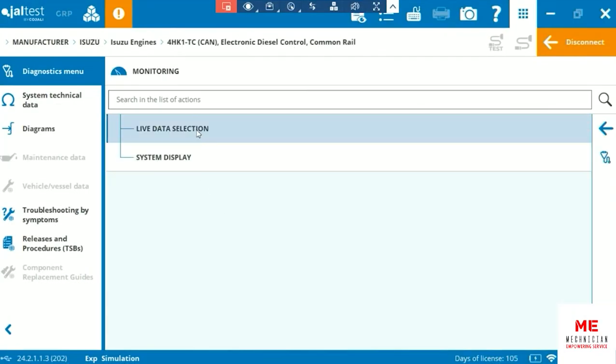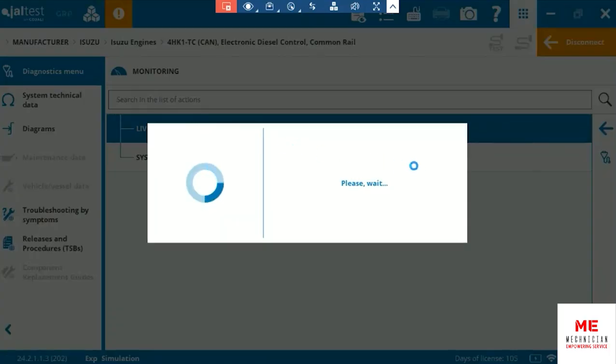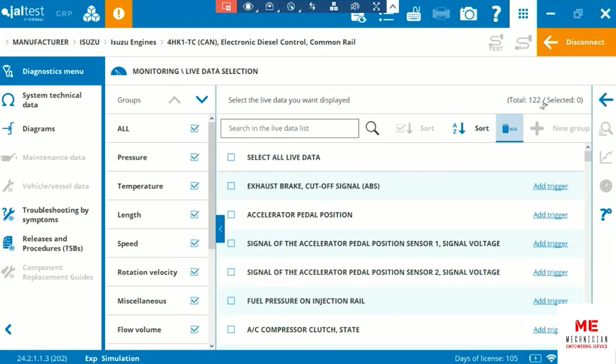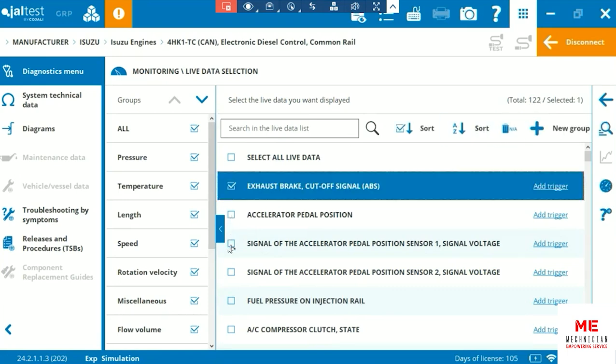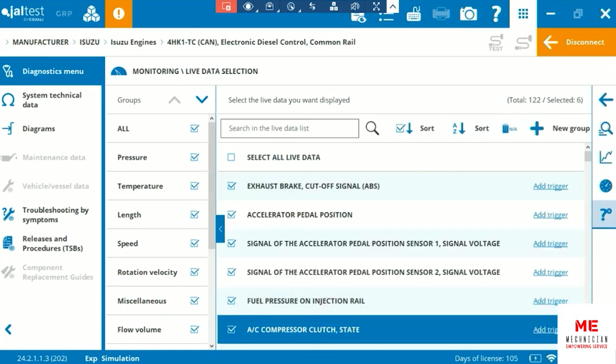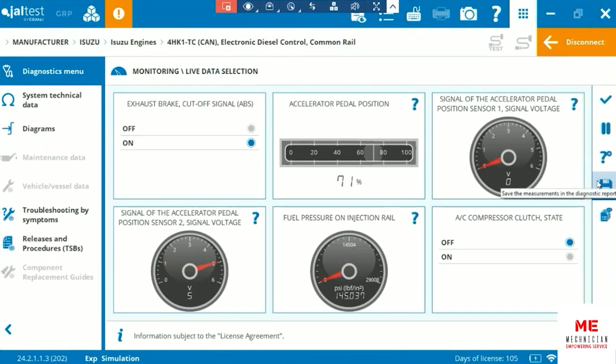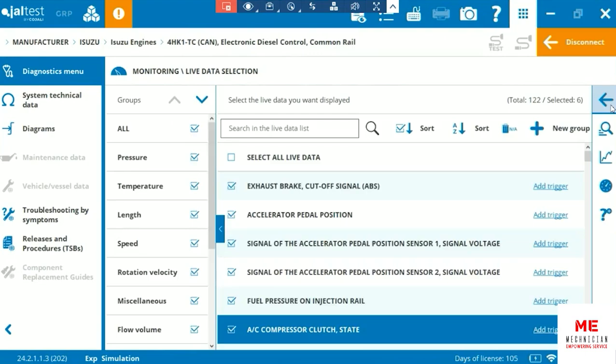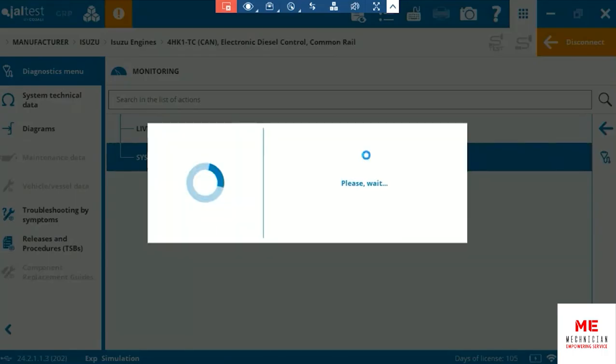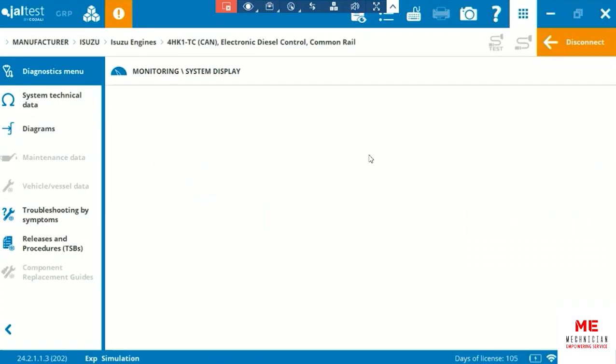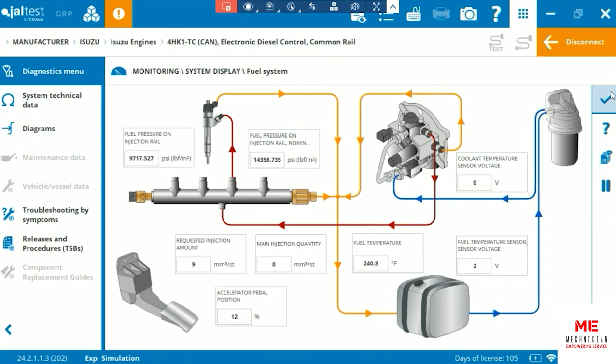Monitoring, you can watch live data selections of the sensors that are connected to the engine, so 122. You can select which ones you want to see, and you can view them live on a diagram, how they react and perform while the machine is running. Going back, you can use system displays as well, where you follow the fuel system overlay.